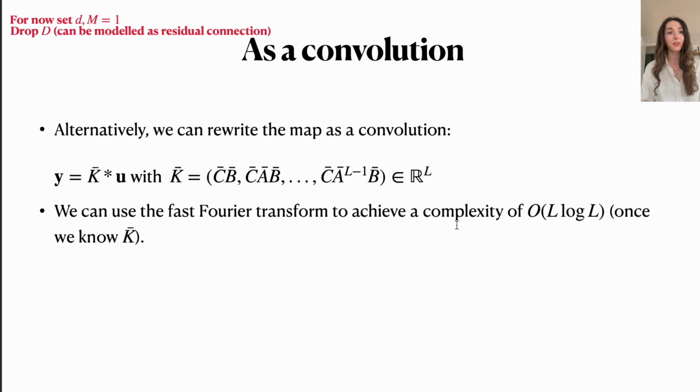So what we can actually note is that we can also rewrite our output as a convolution of the kernel K bar with our inputs. Now this kernel K bar is given by these products of the matrices A, B, and C, our SSM matrices discretized. So the size of this convolutional kernel will actually be the same size as our input sequence length. But the nice thing is that with convolutions, we have the fast Fourier transform, which then allows us to decrease this computational complexity of order L squared that we had with the matrix vector multiplications to this order L log L. This assuming that we are already given our convolution operator K bar.